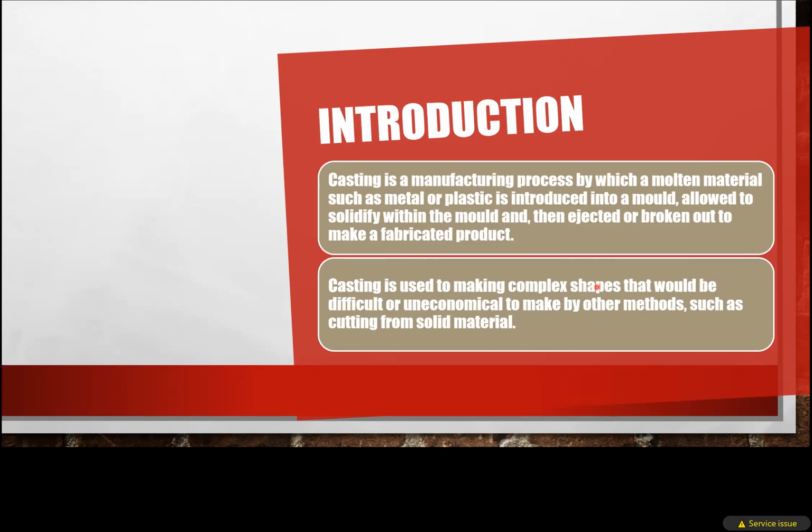There are two reasons why you go for casting: first, a complex shape, and second, it is uneconomical otherwise. If that product is going to be very costly by any other manufacturing process, then we have to switch over to castings. So first you have to clear your idea here: what do you mean by casting, and why are we using casting?